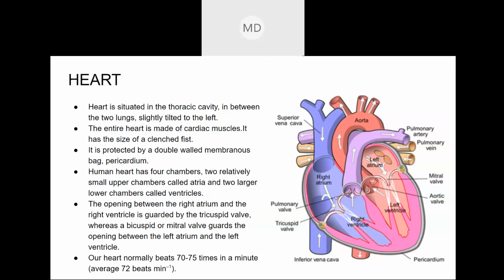In between the left atrium and left ventricle, there is a valve known as the mitral valve. A valve serves as a gate, like a gatekeeper. It does not allow movement of all the particles, or only at certain times does it allow the movement. So in between these two chambers, this valve is known as the mitral valve. Just remember that the valve present between the left atrium and the left ventricle is the mitral valve.